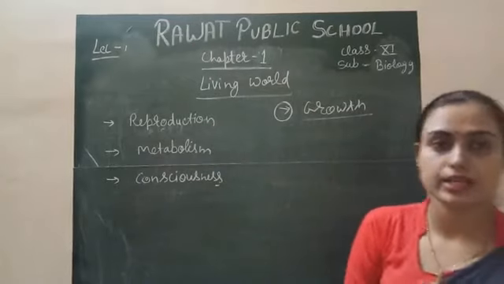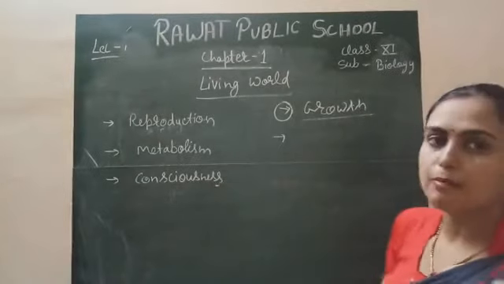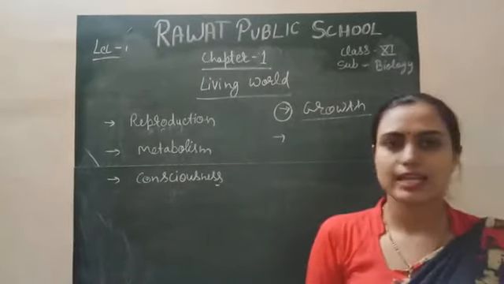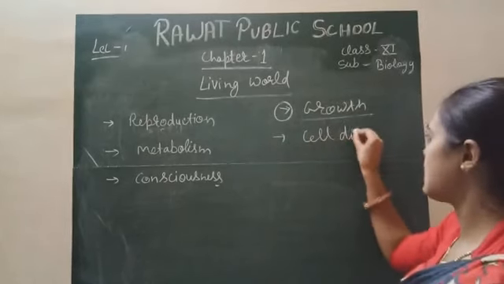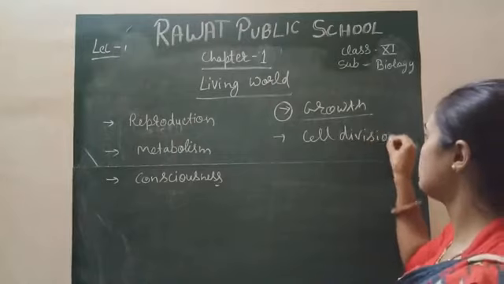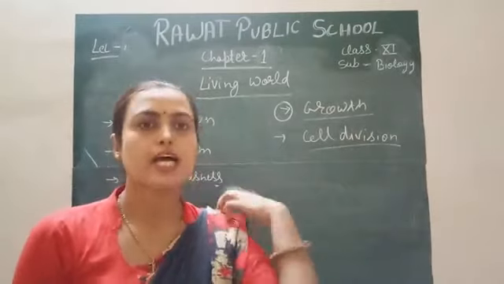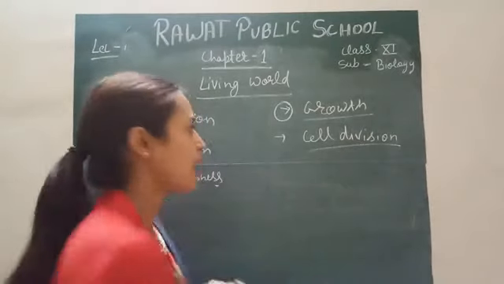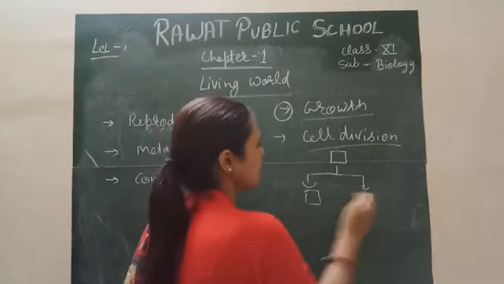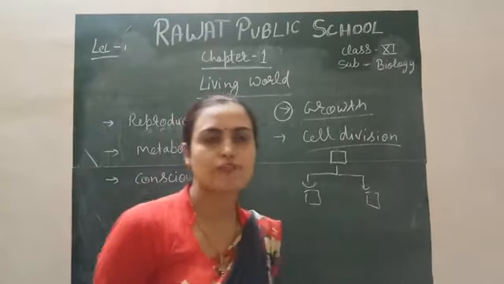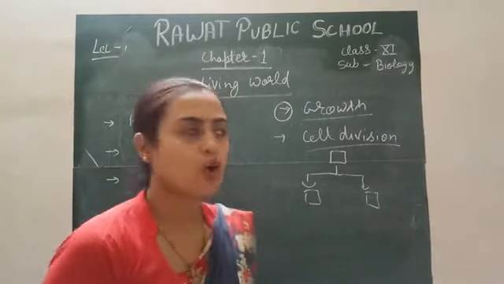Why are they non-living in nature? Because of these points, I will discuss them one by one. Firstly, I will complete this. The first point is growth. Actually, growth means all living organisms have the capability, because the cell is the fundamental unit of all living organisms, so cell division occurs in living organisms; it does not occur in non-living ones. A cell has the capability to divide and form two daughter cells. This is a character of living organisms only, not present in non-living organisms.